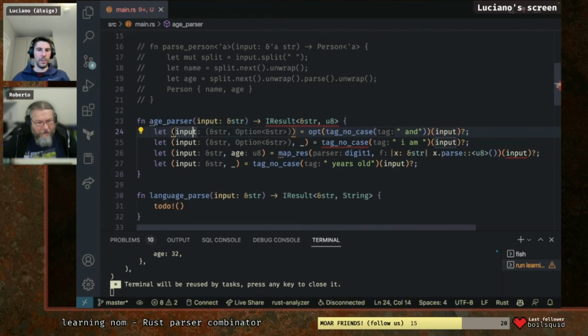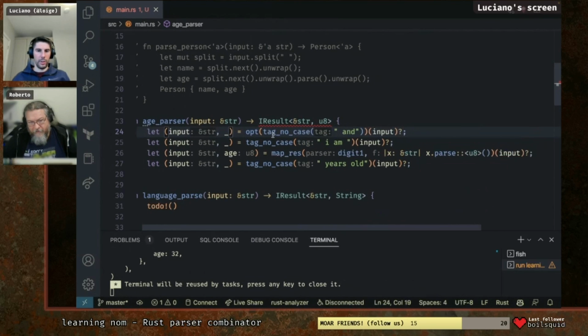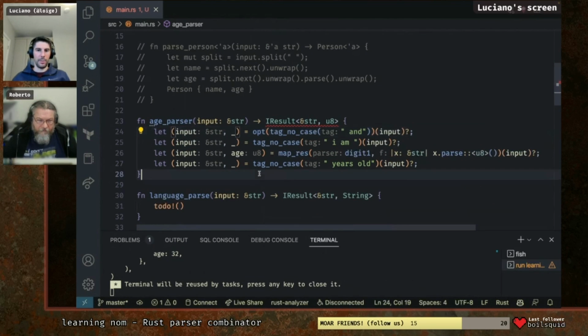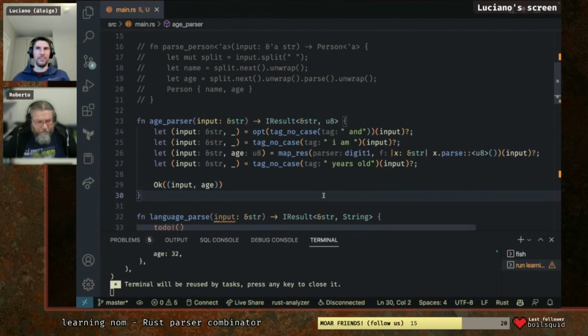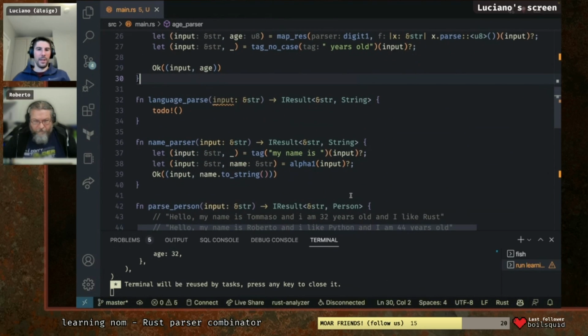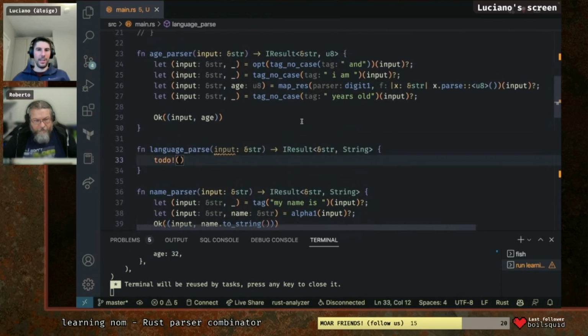So this is going to be, but we don't care about that. But we need to ignore it because otherwise the input gets messed up. So this will return an optional string only if this one matches. Okay, so there is an optional "and", I am, then there is our age, and then there are years old. Okay, cool. And then we can return an okay of the remaining string, so the input and the age. Make sense? Yes. Cool.